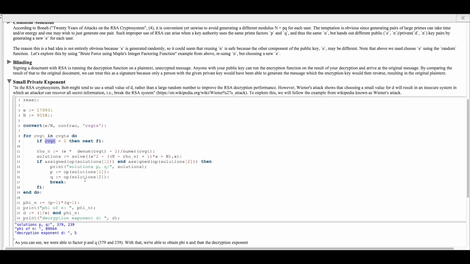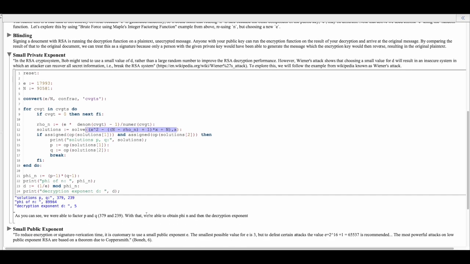And so there's a formula that we can use. We calculate phi of n, and we solve this quadratic equation. The result of that quadratic equation will give us P and Q. I have it all printing out down here.